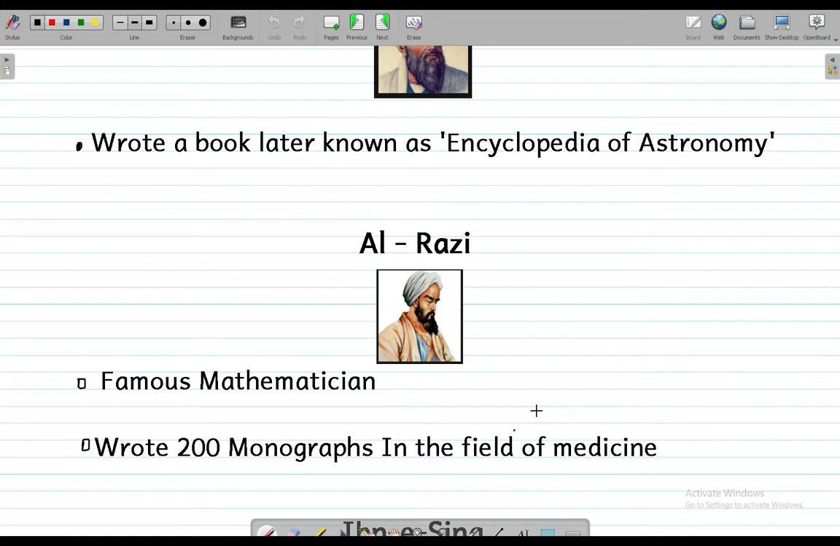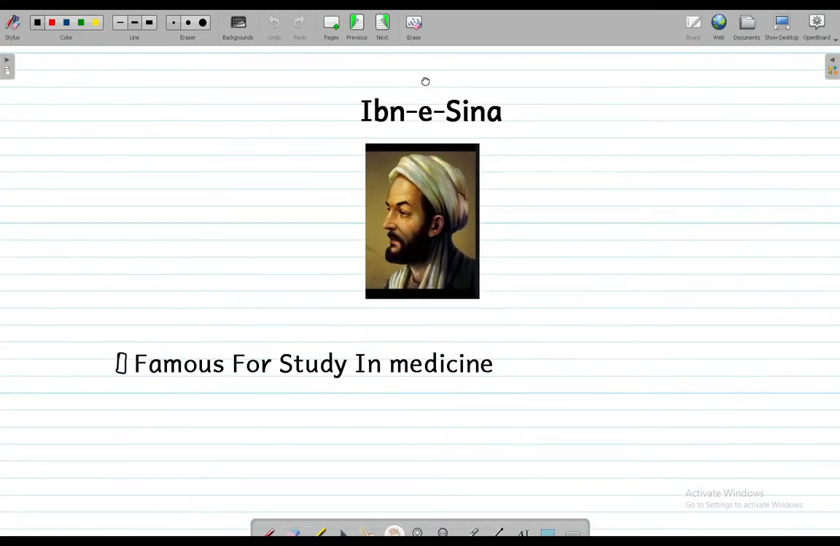And this is actually his achievement, that 200 books or monographs, as you can say, he wrote 200 years ago, or not even 200, it's almost a century or two centuries ago. They are actually valid today as well. Now looking at our last scientist, Ibn Sina.